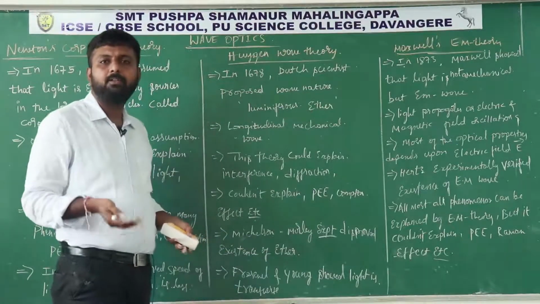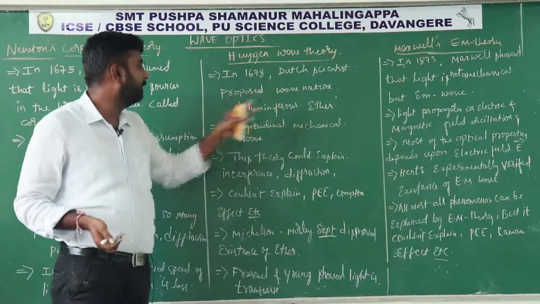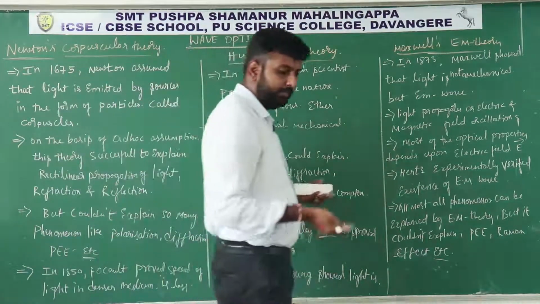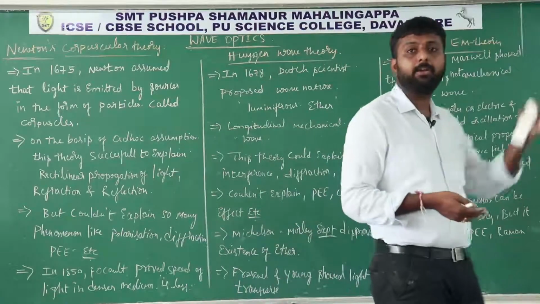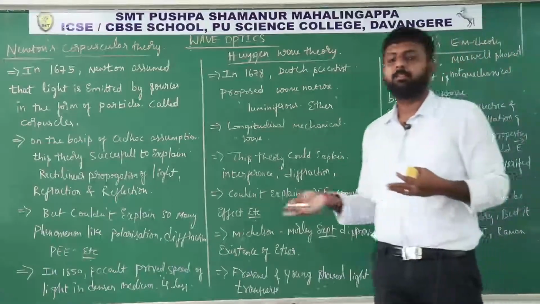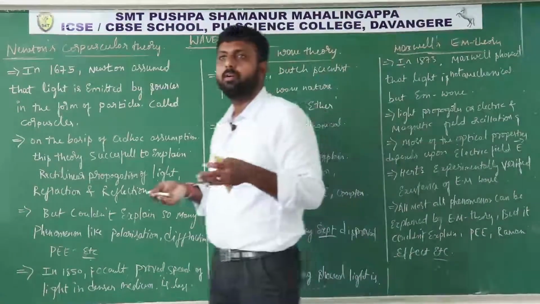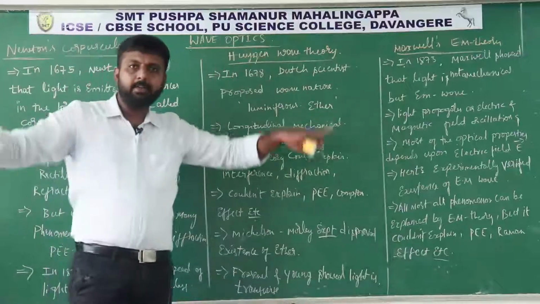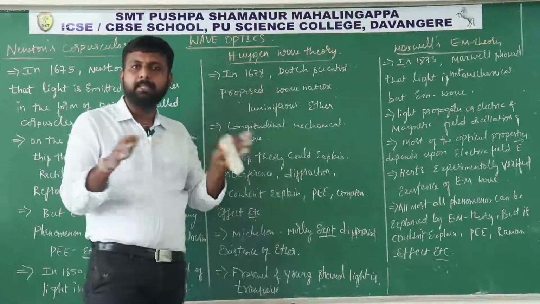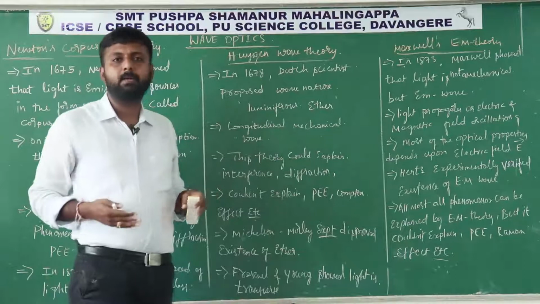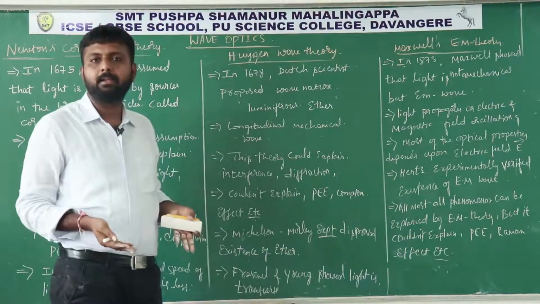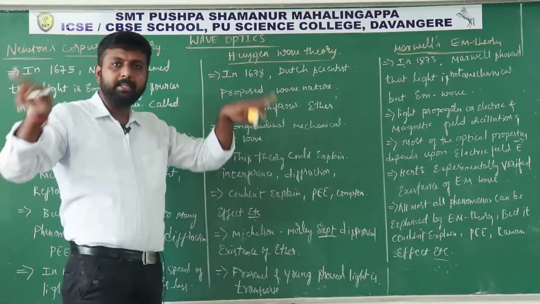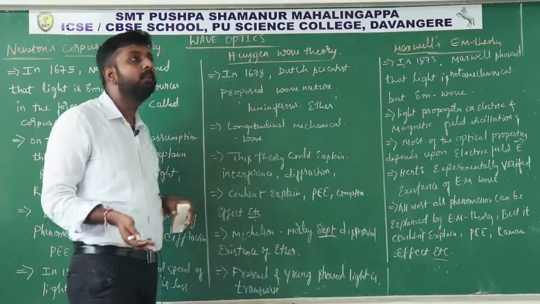A mechanical wave requires a material medium, and the wave propagates in that material medium. So to say light is also a mechanical wave, a material medium is required.